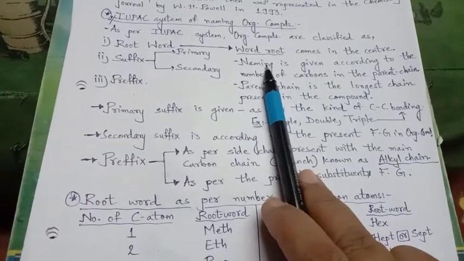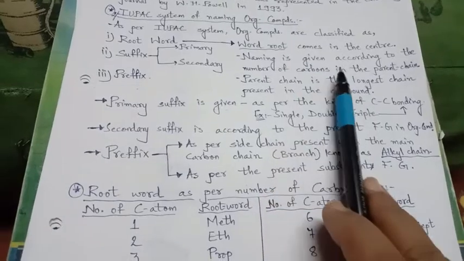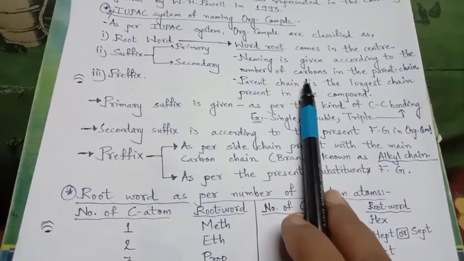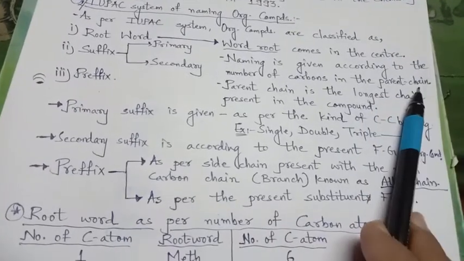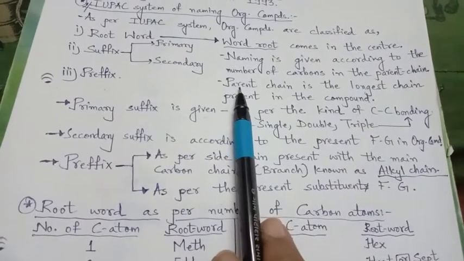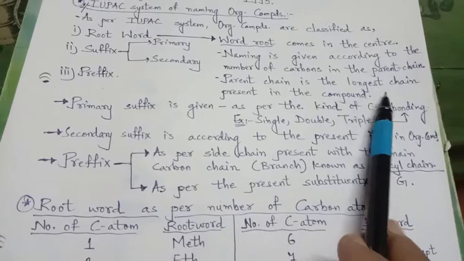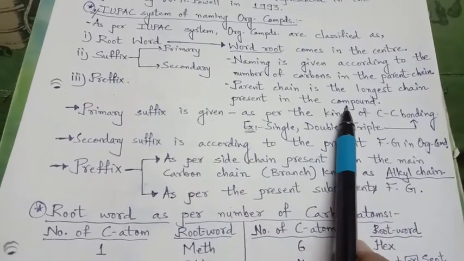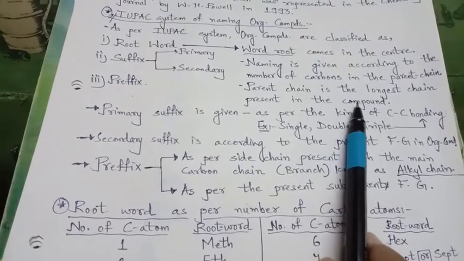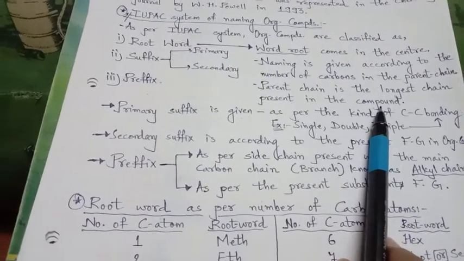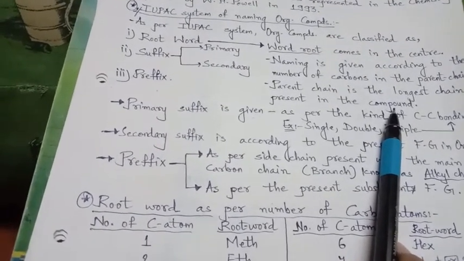The root word is given according to the number of carbons in the parent chain. When I say parent chain, the parent chain is the longest chain present in the organic compound. As we proceed further, you will come to know what the longest chain and parent chain are.